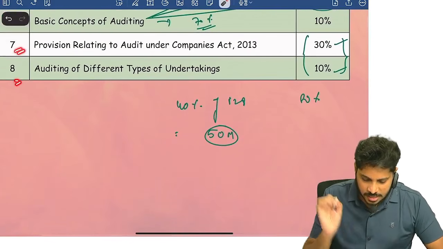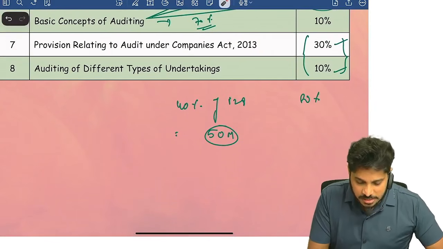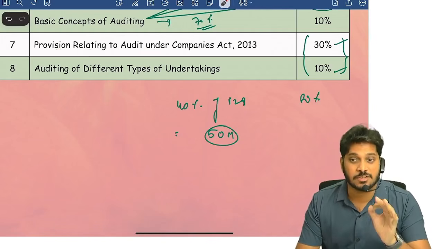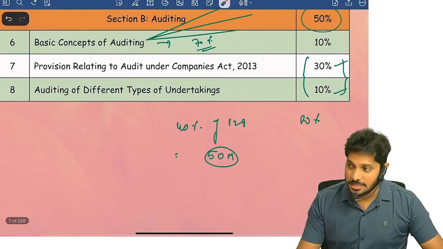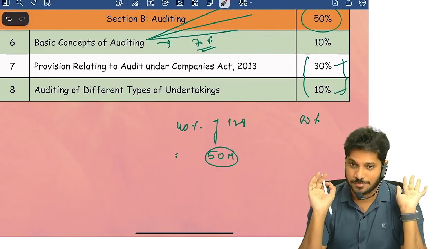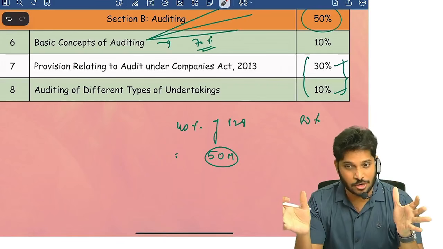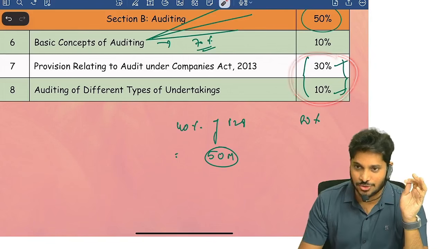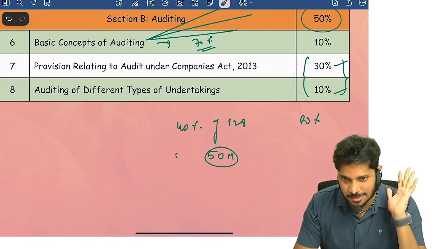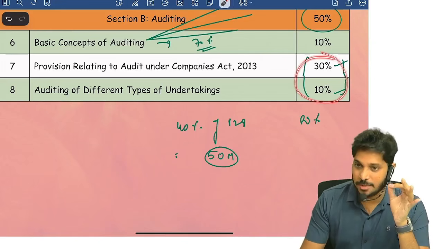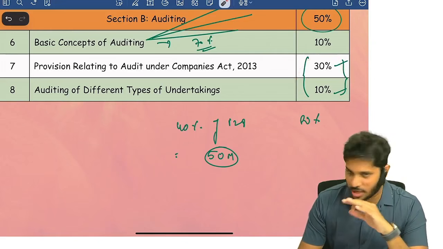Now, without any delay, let's begin the company's provisions relating to audit under the Companies Act, which is the major weightage. And to be honest, in CMA Inter paper 10, you can score more in audit than in accounts. The volume of syllabus in accounts is enormous. Instead, if you focus on just these two topics, which are just 90 pages, trust me, these 90 pages will not seem difficult at all.